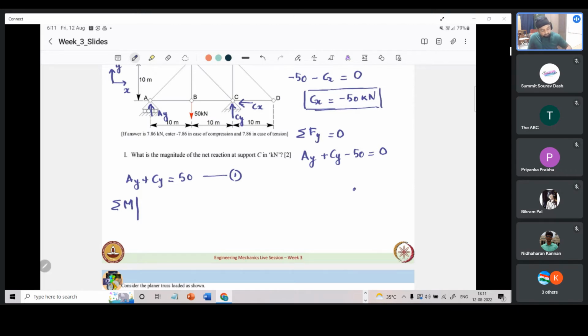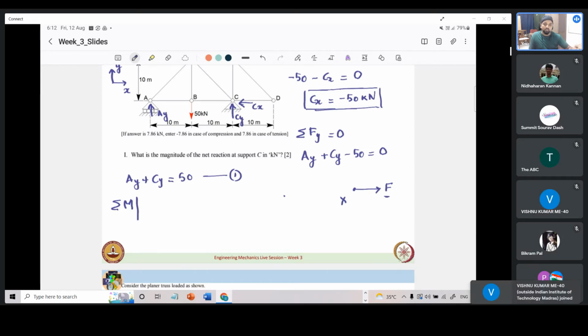For example, this is some point X, and we have a force F applied at this point. If we have some other point where some force is applied and we take moment at this X, the moment contribution due to this force does not enter the picture. Why? Because R cross F is 0. Why? Because R is 0. It is applied at that very point. This is a convenient way for us to take moment about points, thereby eliminating unknowns.